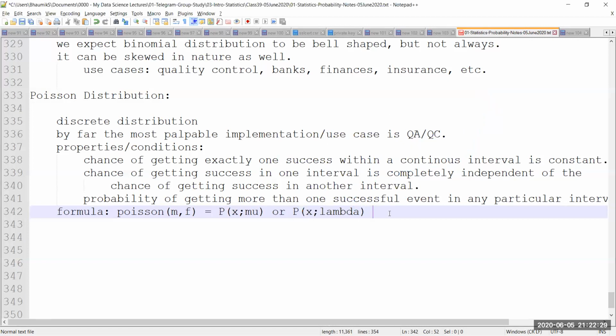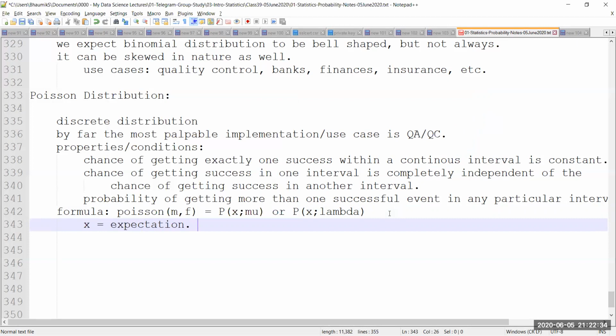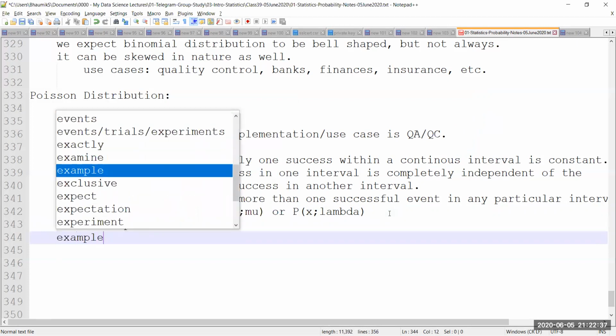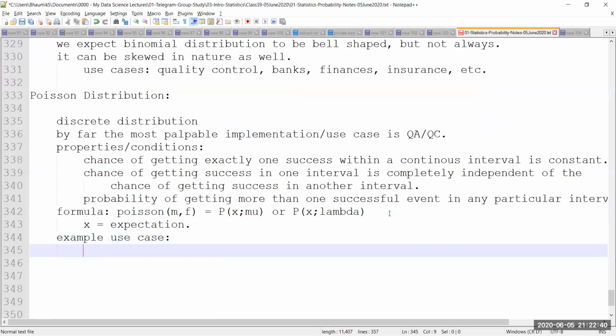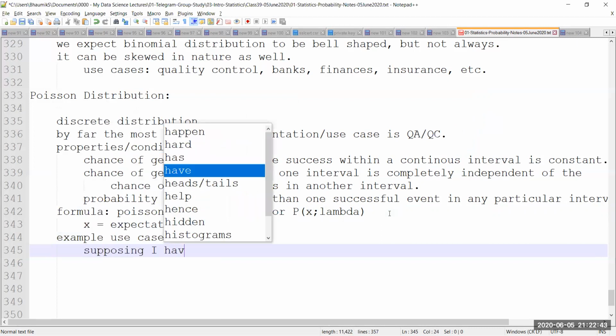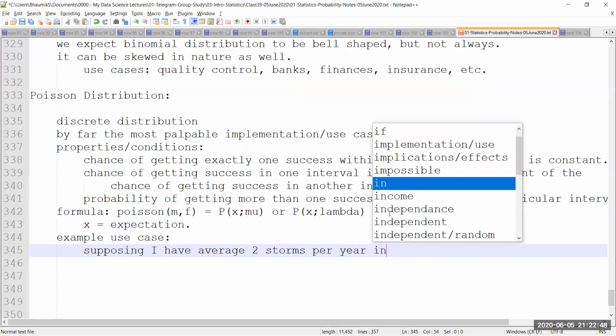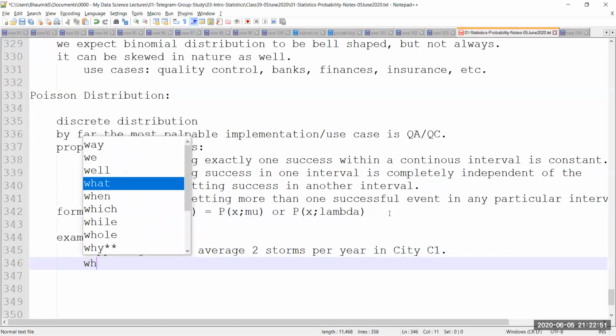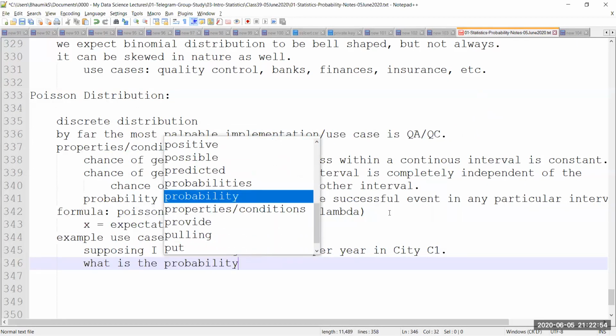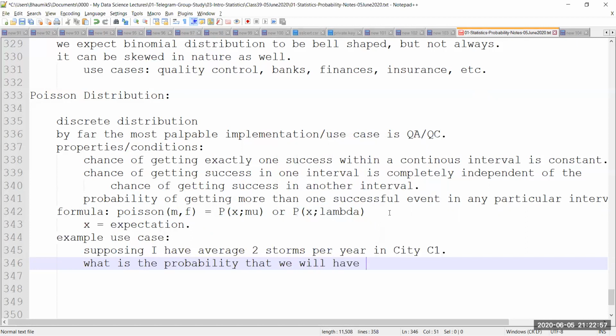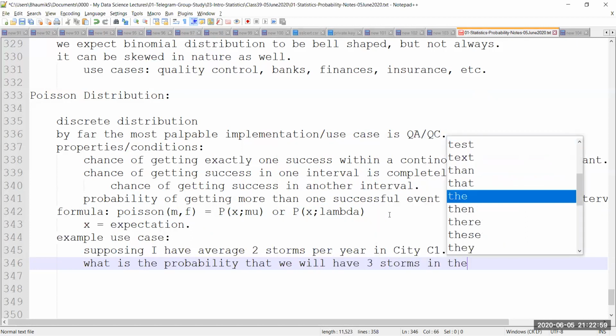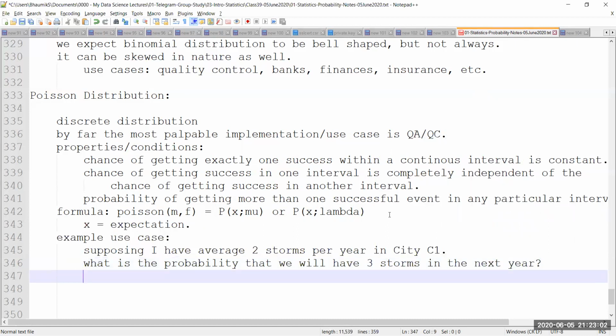Now what is X and what is mu? What is X? X is known as the expectation. In my example use case, supposing I have an average of 2 storms per year in city C1. What is the probability that we will have 3 storms in the next year? Please note the question carefully. I did not say 3 or more. I have to define how many storms I'm looking at.